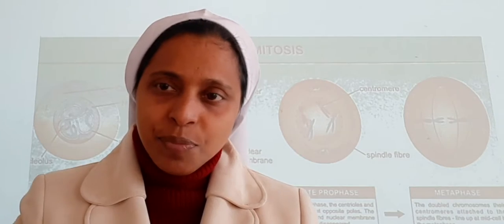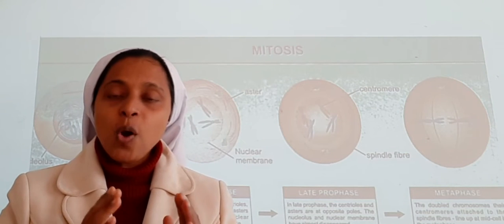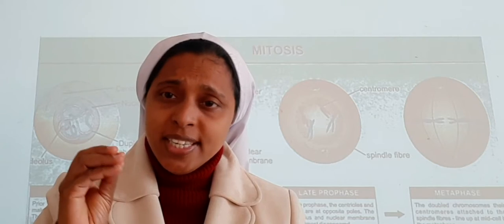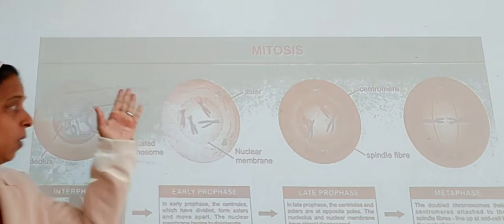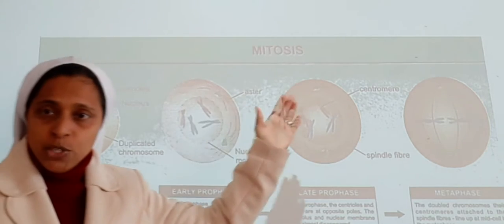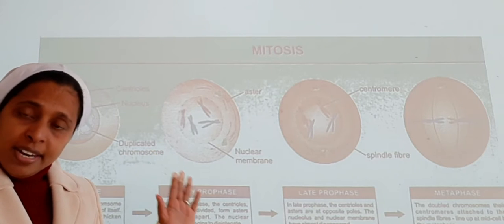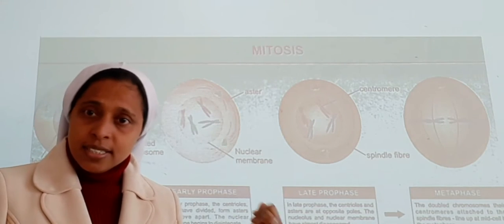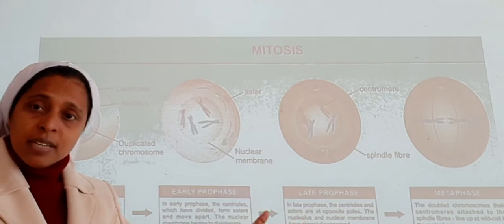Moving towards the third point: cell division is a progressive process. We will not be able to draw clear-cut lines in between. We cannot say exactly when the prophase stage starts, when the anaphase stage starts, when the telophase ends, or when the metaphase comes to an end.